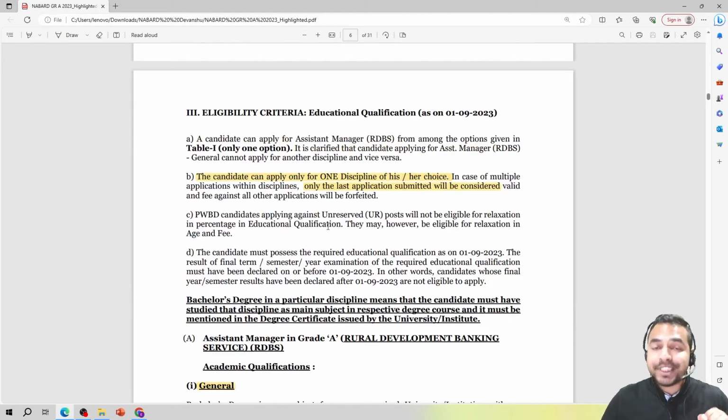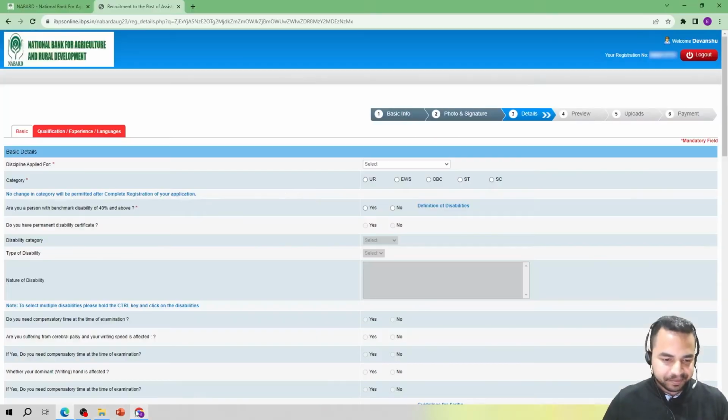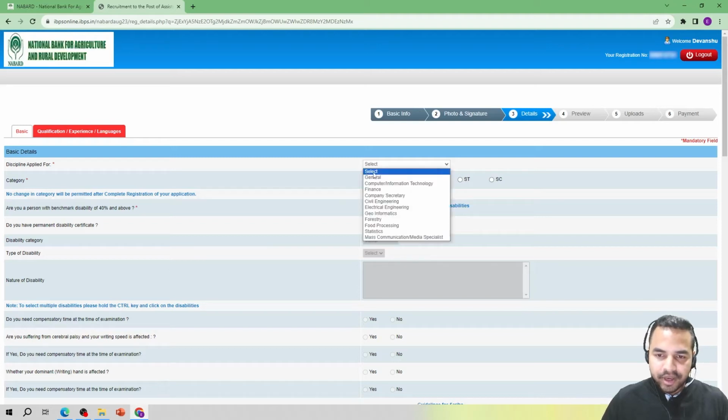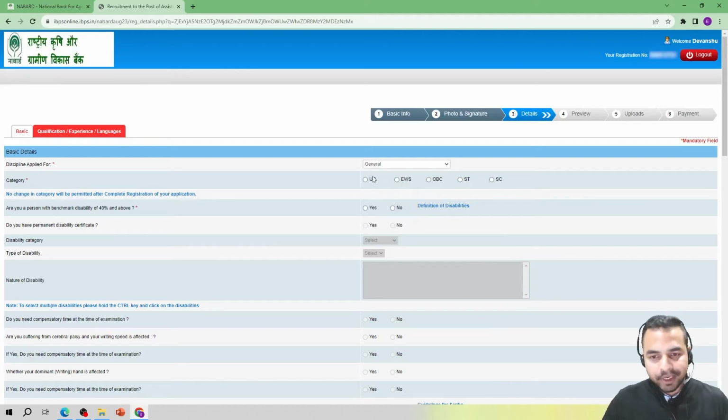So my dear friends, here you can see that it is being specifically mentioned in the notification that the candidate can apply only for one discipline of his or her choice, and in case of multiple applications within the disciplines, only the last application submitted will be considered. So I hope that this point is very much clear to all of you that आप सिर्फ एक ही discipline के लिए apply कर सकते हैं. So here I am filling up for the general part, so I am clicking on general.